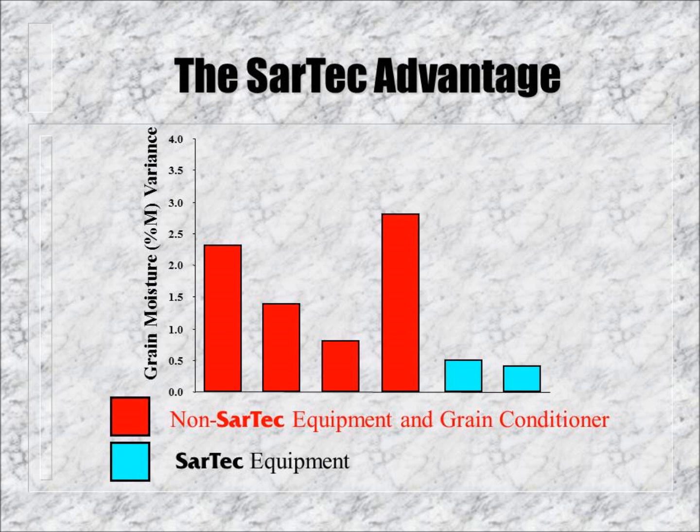SarTec's computerized grain conditioning equipment allows one to achieve complete control over how much moisture is added to the grain. A moisture target is specified, and the computerized system will automatically achieve that target within 0.5% or less. The system takes into account variations in grain flow and incoming grain moisture and instantaneously adjusts the amount of moisture added to consistently hit the desired target. As shown here, SarTec's grain conditioning system outperforms other systems for accuracy and moisture control.